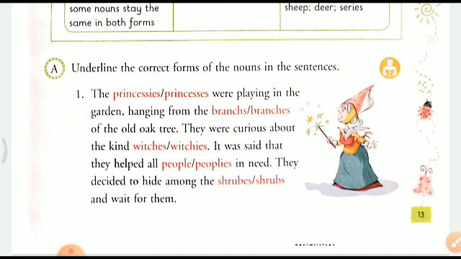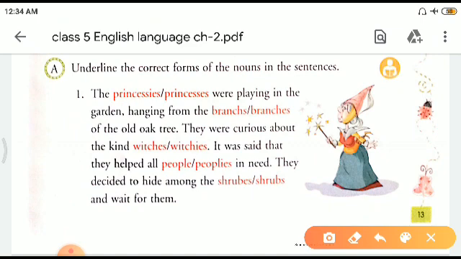Underline the correct form of nouns in these sentences. See the two spellings. Which one is correct? I think ESEES. Right? That is correct. So, what you will be doing? You will be underlining it. The princesses were playing in the garden, hanging from the branches. BRANCHES. That is the correct one.